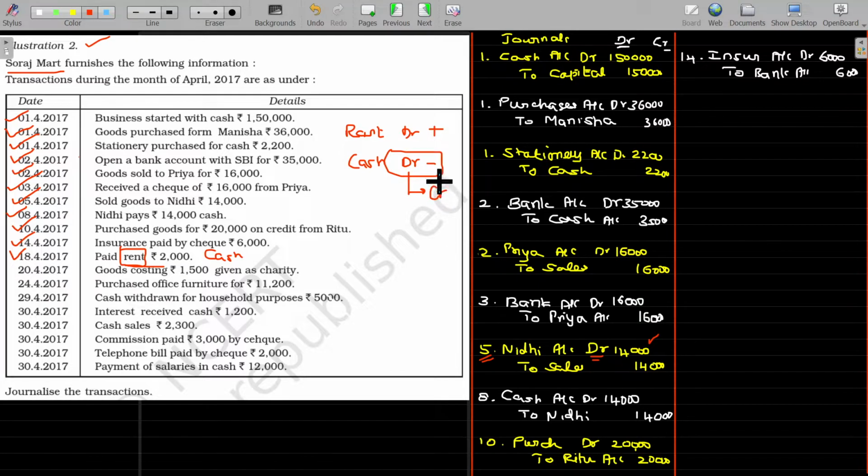So, credited. So, the entry here being on 18th April, rent account debit to cash, the value being 2000. This is over with 18th.